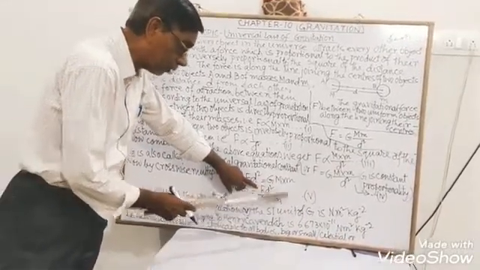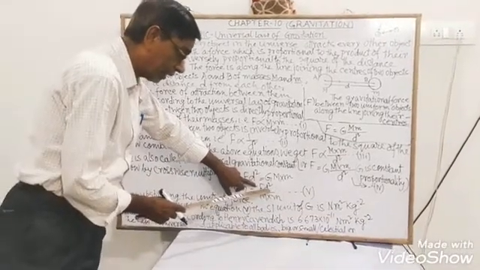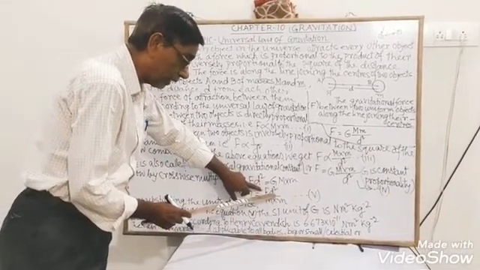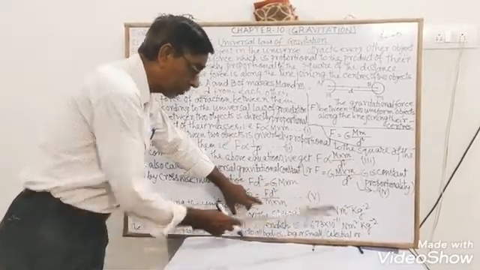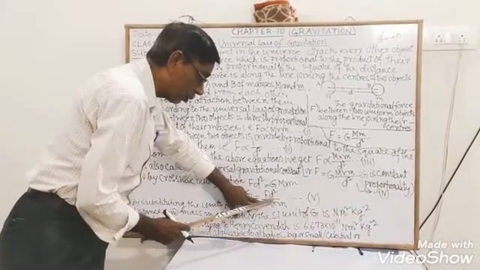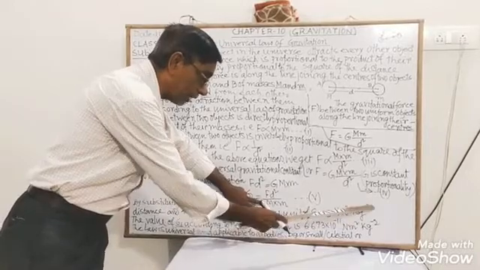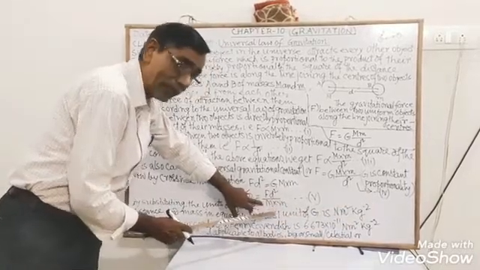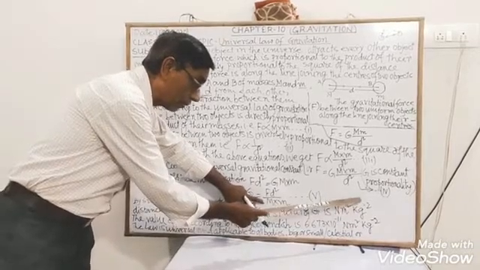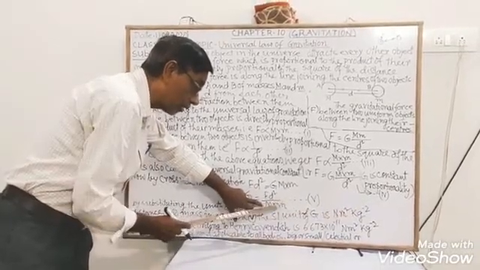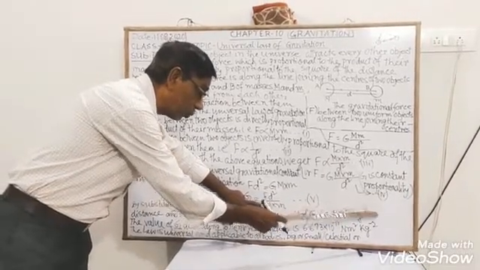F, that is the force, is in Newton. d, that is the distance, is in meter, so meter square. And the masses M into m are in kg, so kg square. It is negative because it is in the denominator, so it becomes kg to the power negative 2.